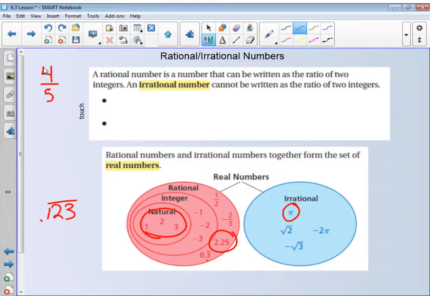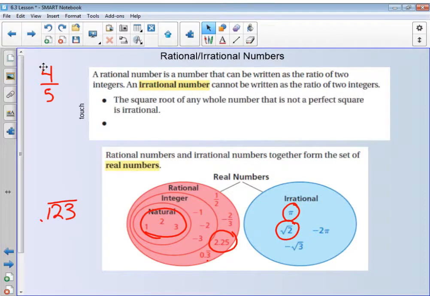Also, non-perfect squares are going to be irrational numbers if they cannot be broken down any further. Now, if you had the square root of 0.36 underneath, well, we can find the square root of 0.36, which would be 0.6. But if you have non-perfect squares that can't be broken down to a decimal number that terminates, then those are also considered irrational. The square root of any whole number that is not a perfect square is irrational. And we already discussed that, like 2.